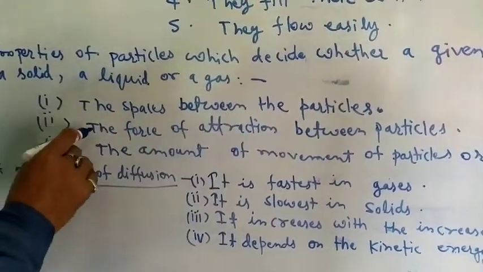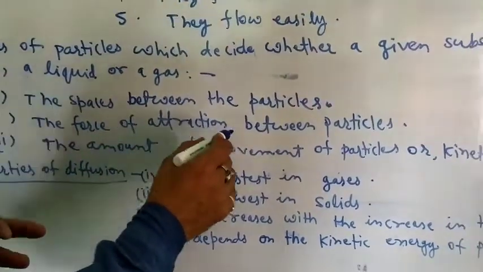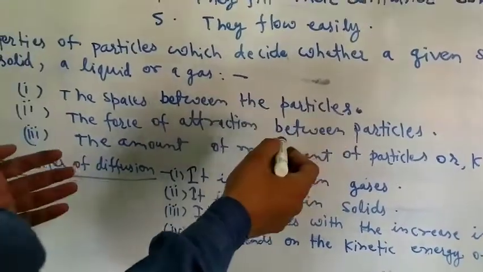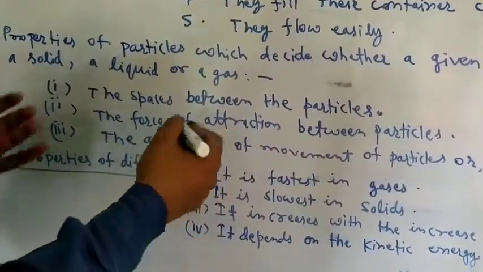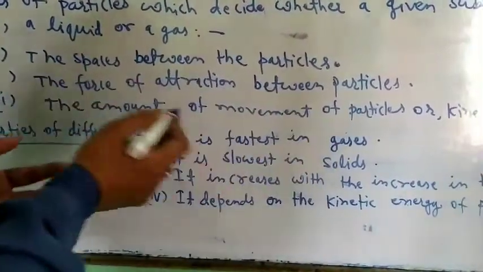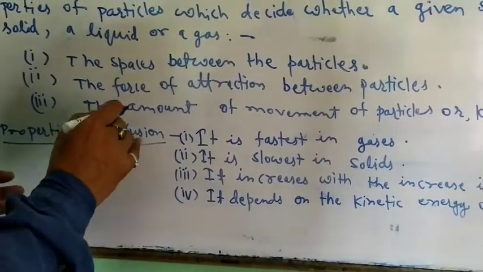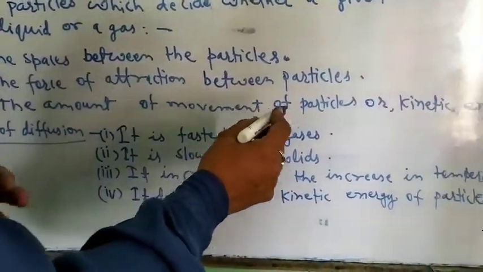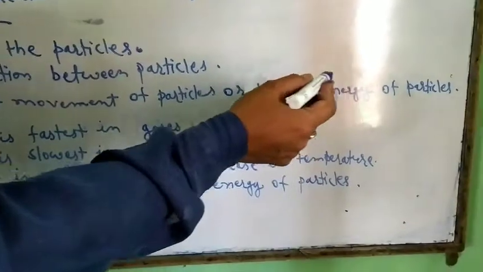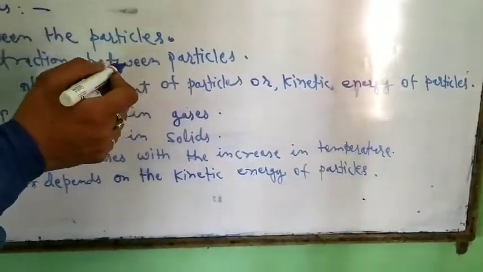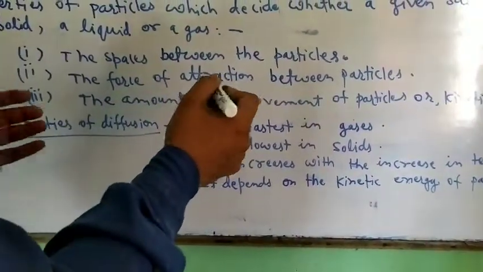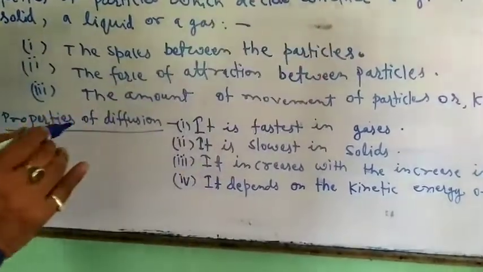And second property, the force of attraction between the particles also decides whether the given substance may be solid, liquid or gas. And the third one is the amount of movement of particles, or kinetic energy of particles, which also decides whether the given substance may be solid, liquid or gas.